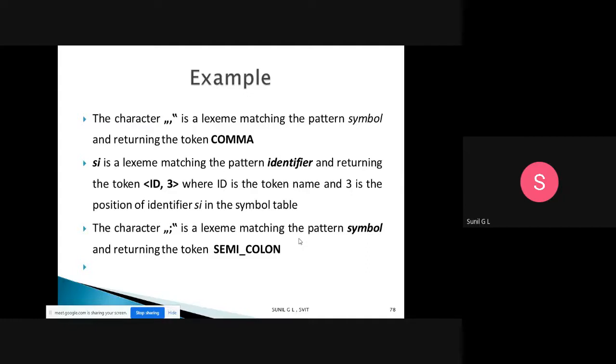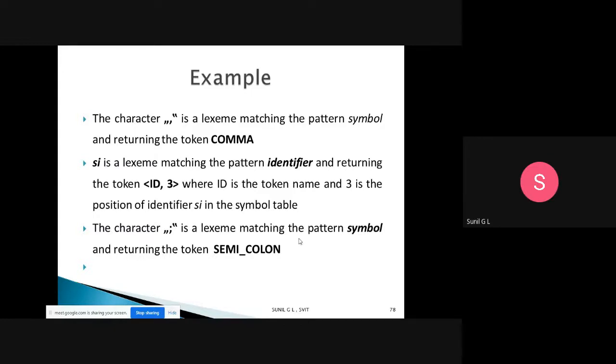Like that, in exams also they will give: identify the lexeme, pattern and token for that. So you need to identify the lexeme first and which pattern it belongs to. Then after that, what is the token generated from that. If you are able to do this, then you are ready. Your first phase of the compiler is done. If you are given one statement, you are now able to generate the tokens.